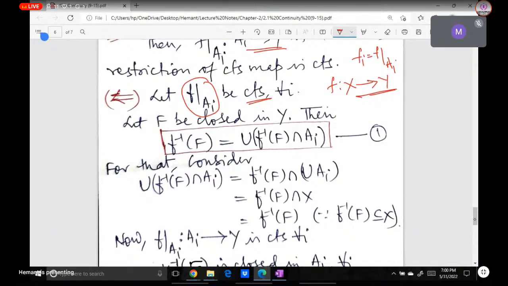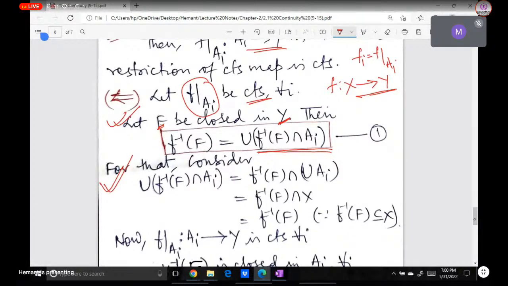Okay, so first of all we have an observation. कि वैसे तो हमने लिखा है कि let F be closed in Y, then f inverse of F जो है वो इसके equal होगा union of f inverse of F intersection A_i. This one. But this equality is not only for closed sets. This equality will be for any subset of Y. अगर हम Y का कोई भी subset ले लें, suppose हमने O ले रखा है, तो जो f inverse of O होगा, that is nothing but the union of f inverse of O intersection A_i. Okay, ये जो equality है, उसको हमने यहाँ explain भी किया है.